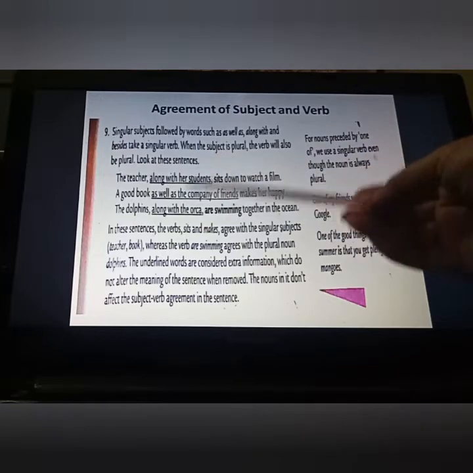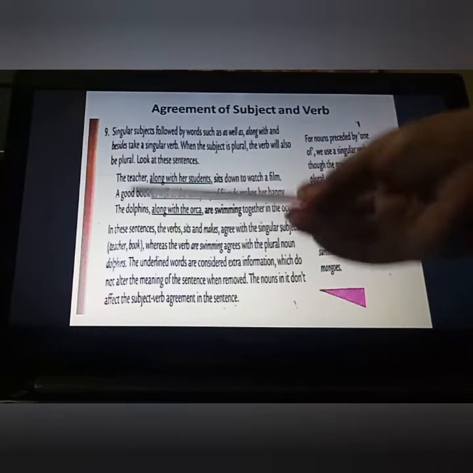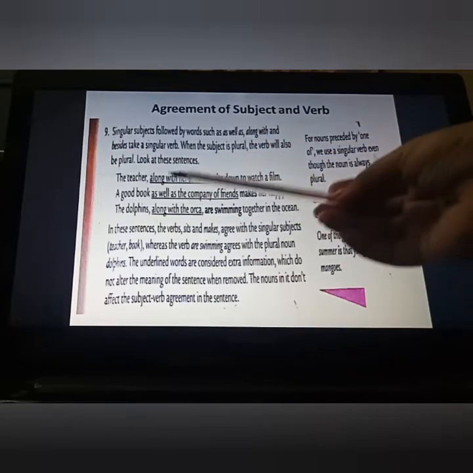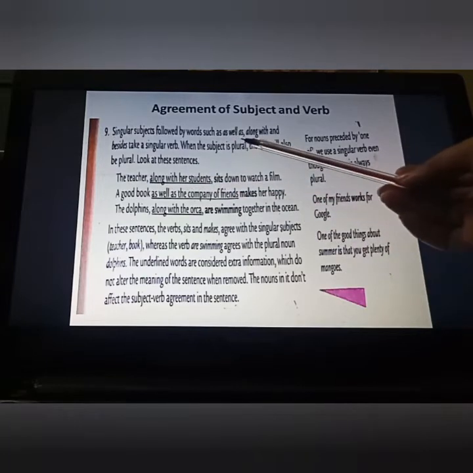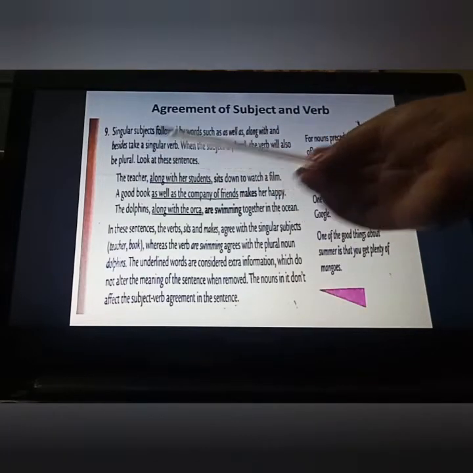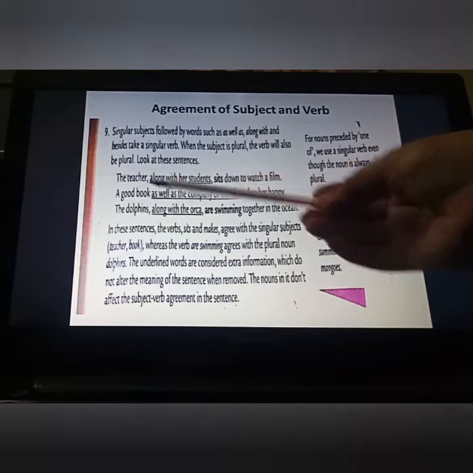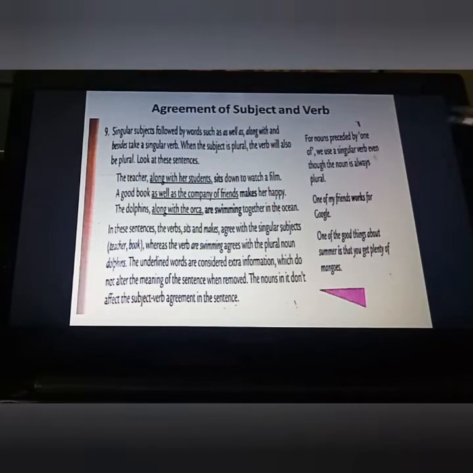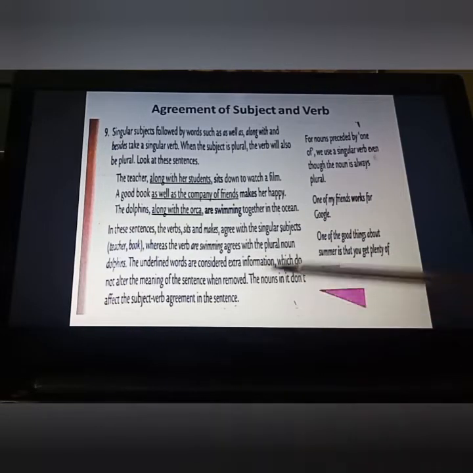That's why we have to see the sentence carefully, and if you are getting words such as as well as, along with and besides, then you are not supposed to look at these words. Before that you have to see which noun is given. Fine students, these words don't affect the subject verb agreement in the sentence.